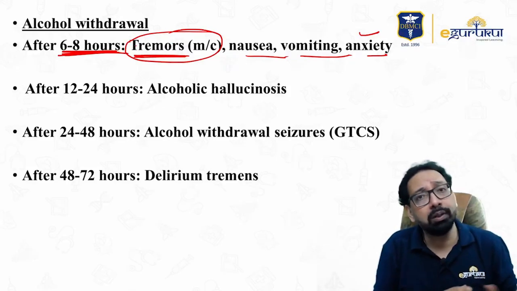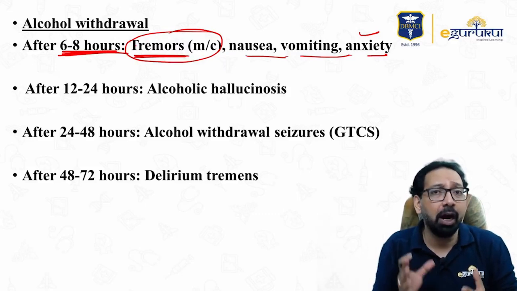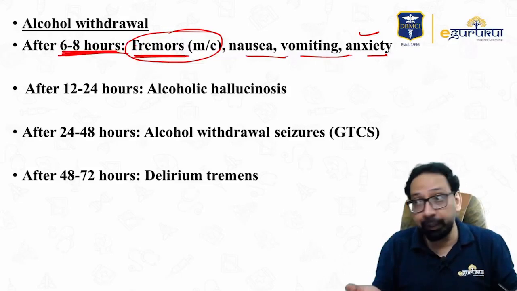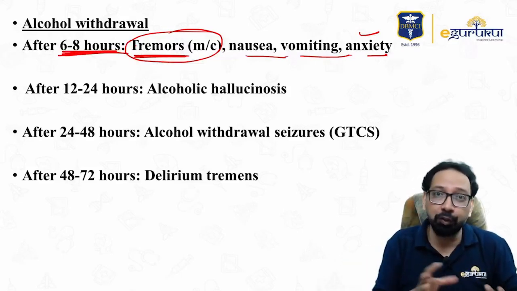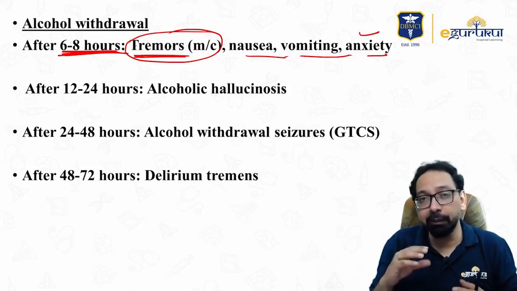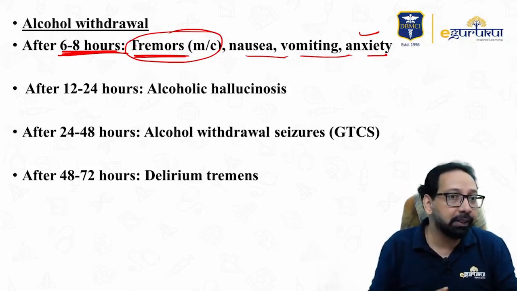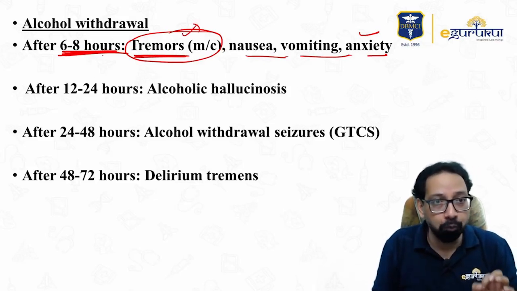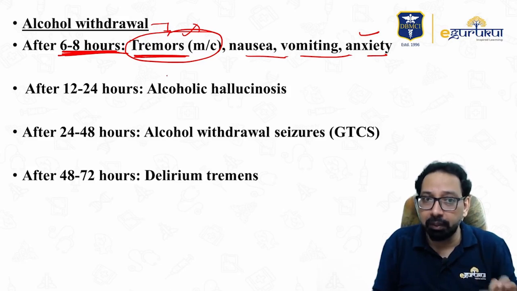He took a good sleep of 6 to 8 hours. In the morning, he starts having shaking hands. That's why in the morning, he takes alcohol. In many movies, you must have seen that the hero or sometimes the villain takes alcohol immediately after getting up. The reason is, he starts having tremors. So, question, most common alcohol withdrawal symptom, tremors.